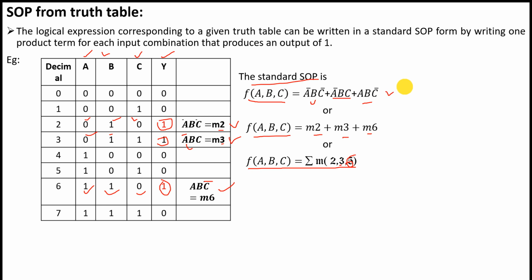So you can write SOP like this, or like this. The summation symbol denotes the SOP, sum of products.